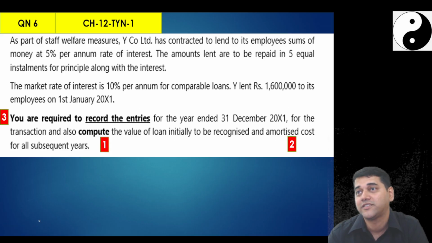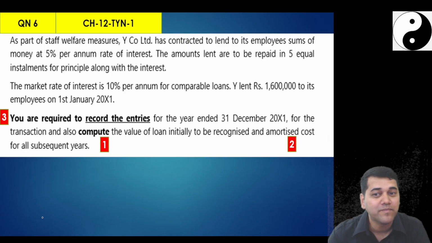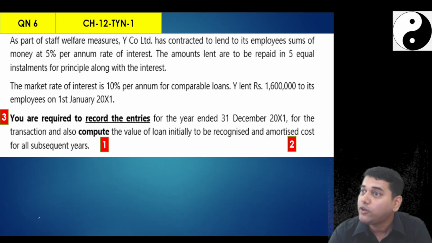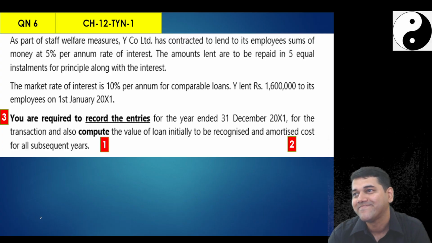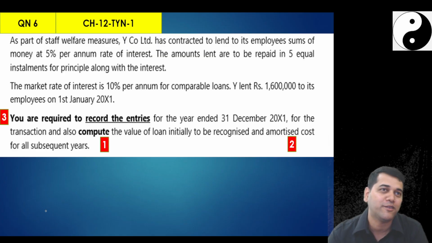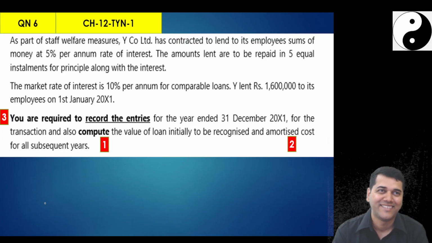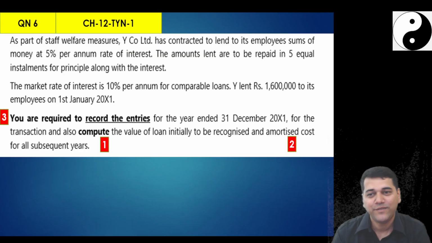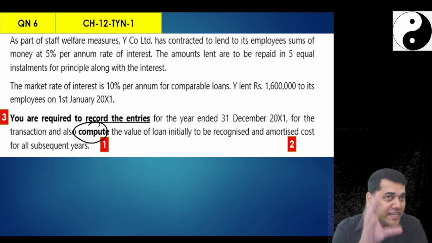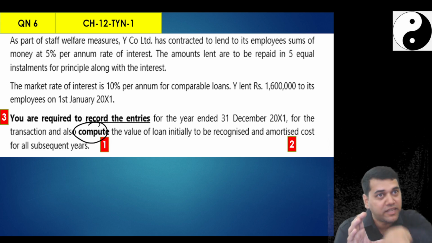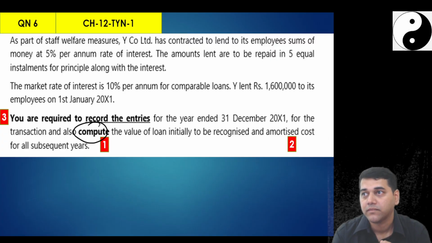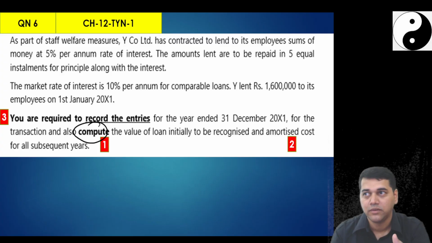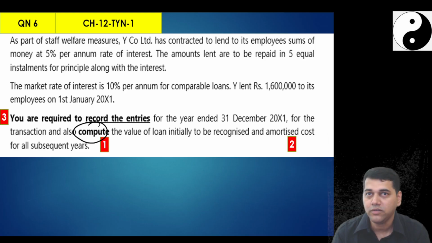But wait. What verb did they use? Compute fair value or calculate fair value? What is the difference? Both sound the same, no? From our childhood. See, if they tell you compute fair value, and in your final working there are sub-workings required, then that should come as working note number 1. I will tell you as we proceed further. Otherwise, that working note would not have been required.